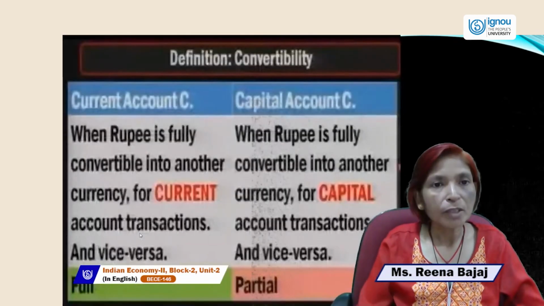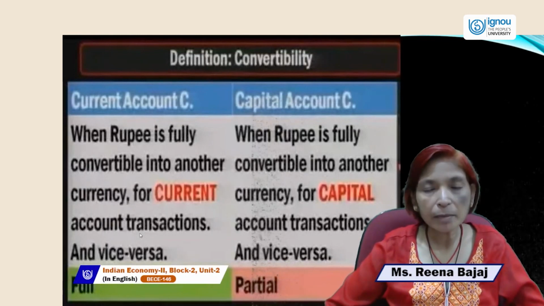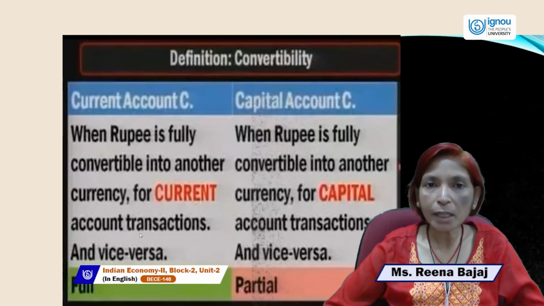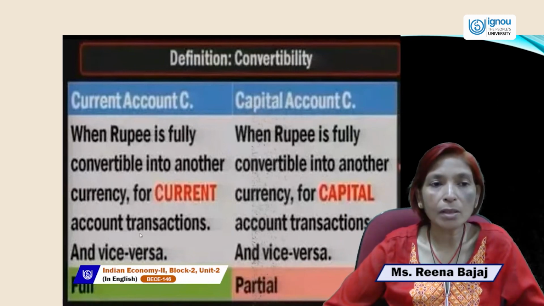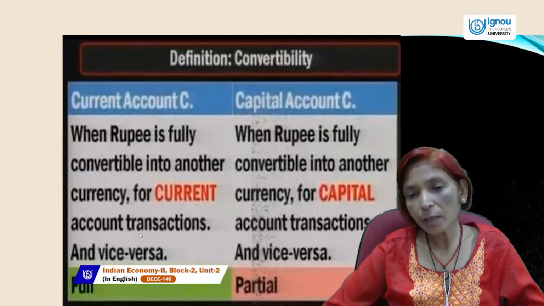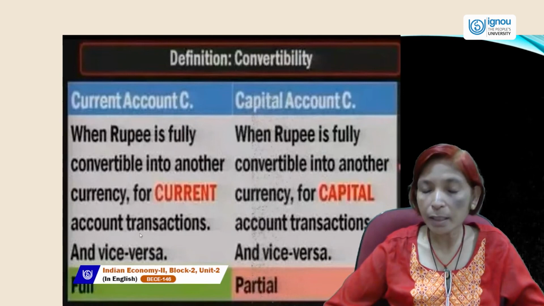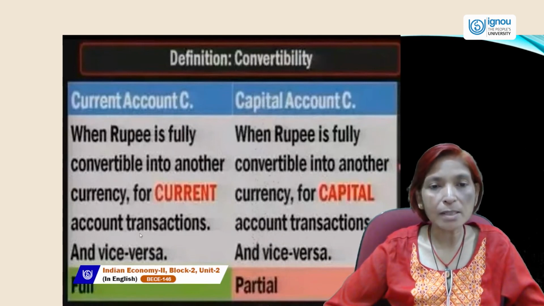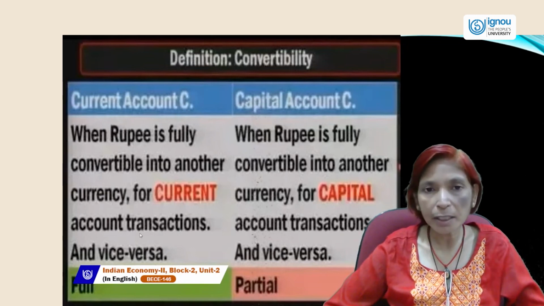Next is the definition of convertibility. What is convertibility? When the rupee is fully convertible with another foreign currency, that is called current account convertibility. And if the rupee is fully convertible into another country's currency for capital account transactions and vice versa, that is called capital account convertibility.